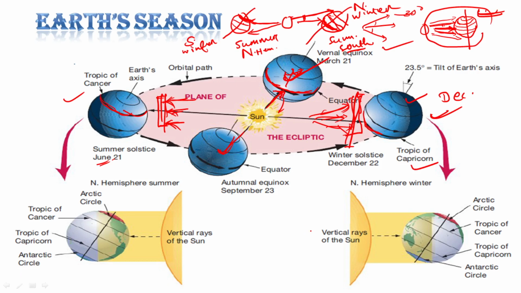This is one illustration which is elaborating that thing. When earth is here, the direct rays are falling on the southern tropics, so it is southern summer. And here it is northern summer.